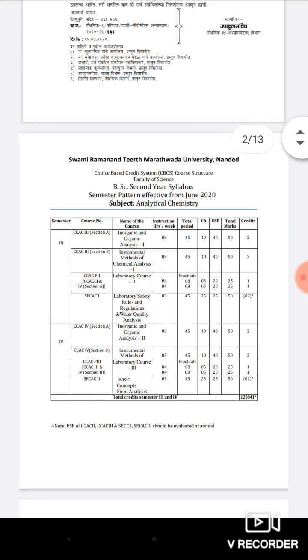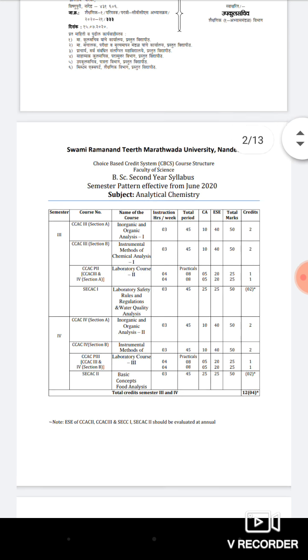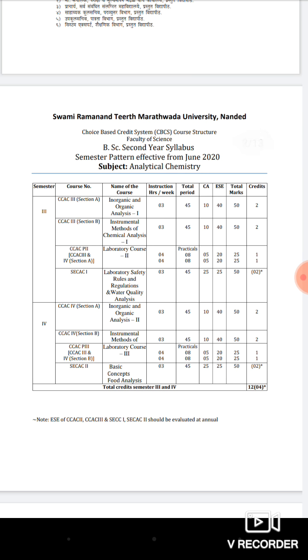This is a totally semester pattern, effective from June 2020, which is a choice based credit system. What is the course structure of this semester pattern, what is the actual syllabus, and how have they divided the syllabus into how many papers in one semester?